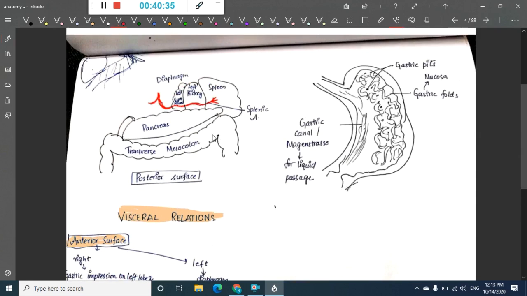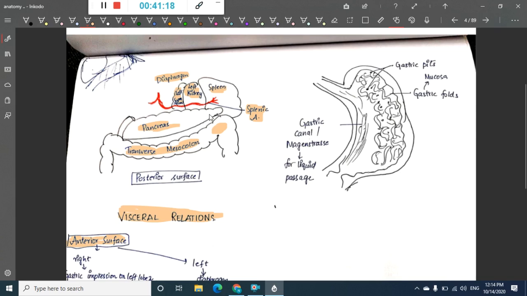Then the visceral surface, the posterior or posterior inferior surface, is related to the diaphragm, left kidney, left suprarenal gland, pancreas, transverse mesocolon, left colic flexure, that is the splenic flexure of the colon, and the splenic artery and spleen.